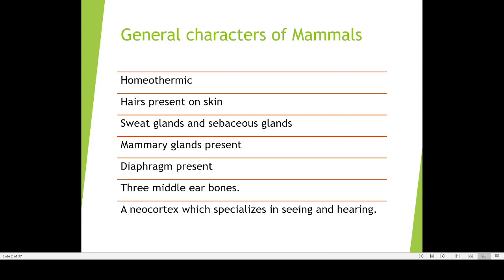What is the purpose of sweat gland? Temperature maintenance, so temperature regulation. Because if you are under the sun, your body will be sweating a lot. That means your body will be losing a lot of water. When water is evaporating from the surface of your skin, that will give you a cooling effect.